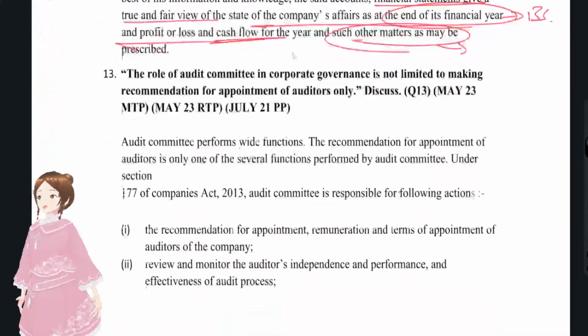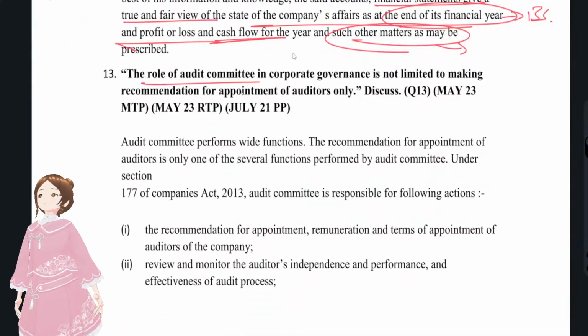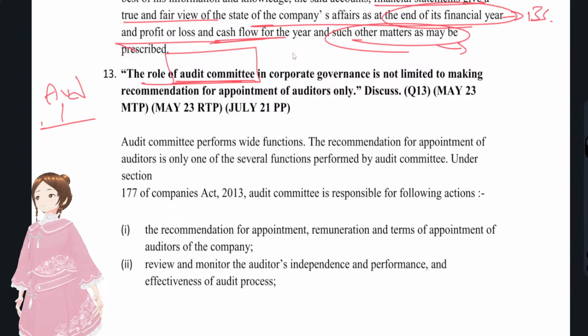Now we'll see the 13th question, that is the role of the audit committee. As I have said, apart from recommending the auditors to the board of directors, the audit committee has a few other duties also. We'll see what they are. First, with regards to the auditor, the audit committee will recommend to the board the appointment, and they will recommend the remuneration of the auditors, both statutory auditors as well as internal auditors.